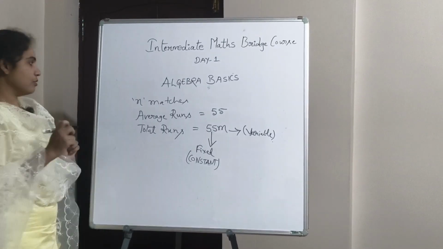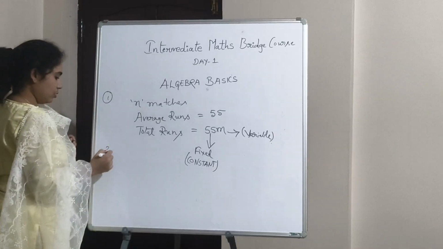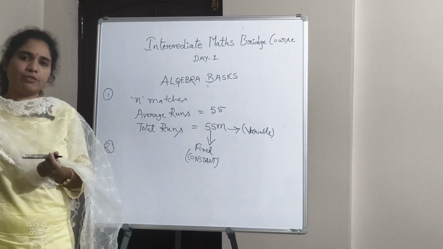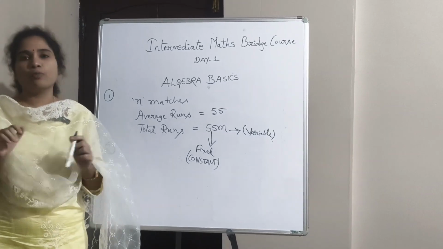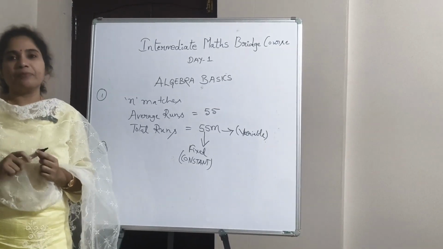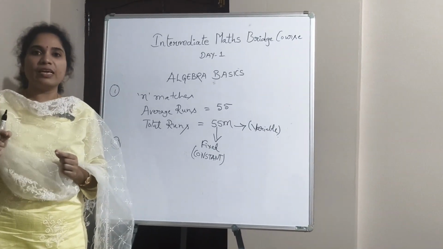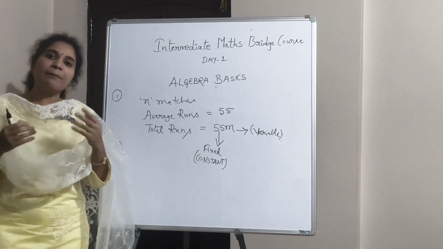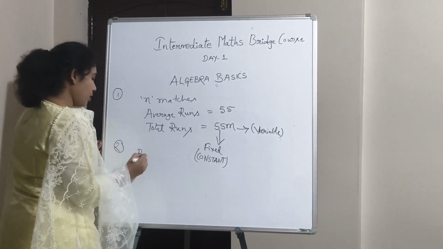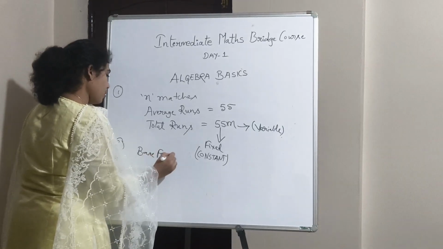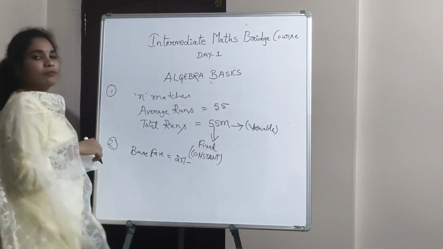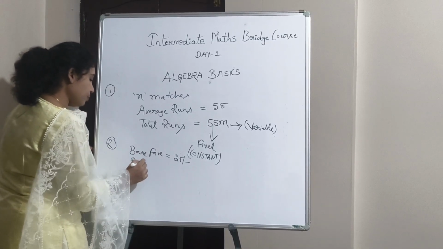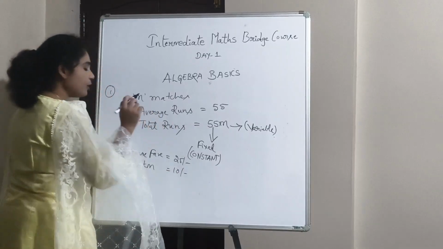I'll give you another example. This is example 1, and this is example 2, which you will also observe in your daily life. We all order from Swiggy and Zomato. They charge a delivery fee. There will be a base fee and also per kilometer they'll charge some amount. Let the base fare be 25 rupees, and per kilometer they are charging 10 rupees.